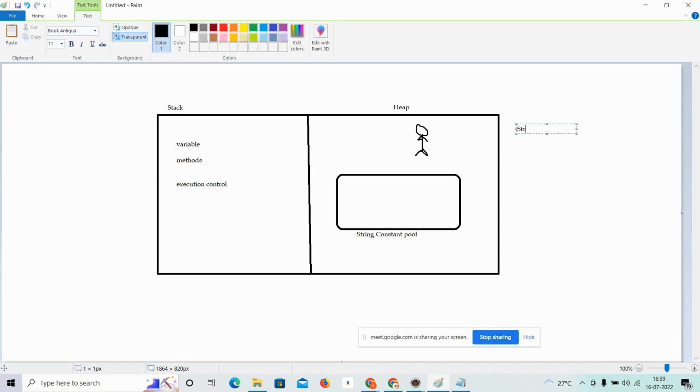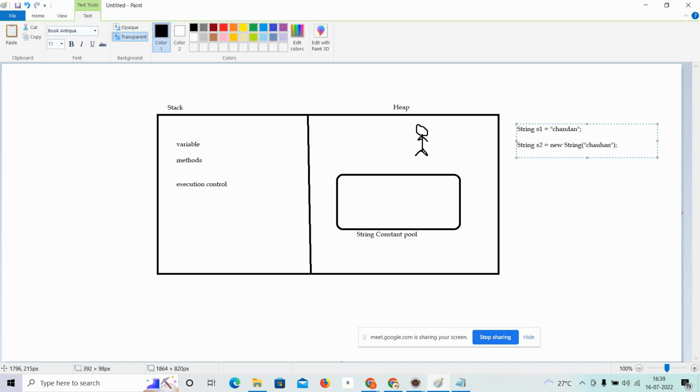Suppose I can create the string in two ways. I can say String s1 is equal to a simple name, like my name, Chandan. And since strings are objects, we can also create an object like this: String s2 is equal to new String, and here we can give the value. Suppose I give my second name, Chauhan. So we can create the string in two ways. The first is the literal way, the second is the object way.